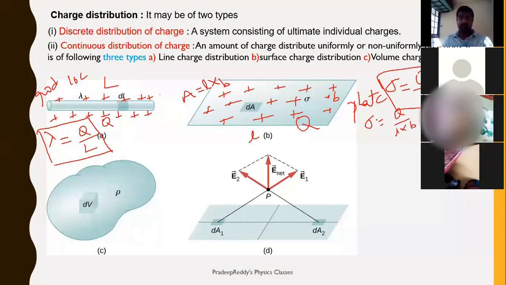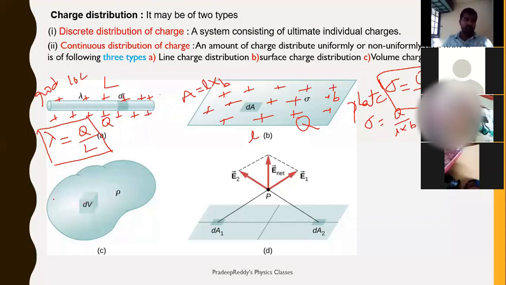Remember these, we will be using these concepts in solving problems in tomorrow's class. So be careful with these concepts: line charge density, surface charge density, and volume charge density. We will be solving problems on these concepts tomorrow.